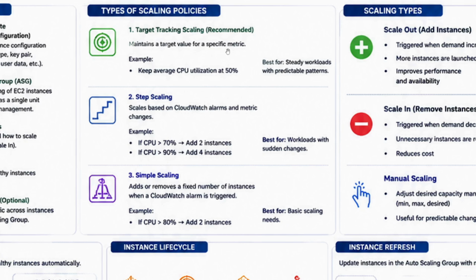Now, the definitions. Scale out means you are adding instances. Scale in means you are removing instances. And manual scaling is like you change the desired capacity. I'll show what these numbers are: min, max, and desired.